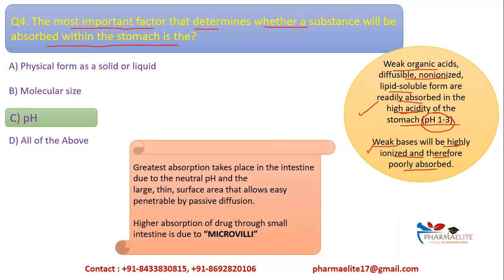Greatest absorption takes place in small intestine. Remember this because of the neutral pH and the thin, large surface area which allows passive diffusion to take place easily. Also, absorption of drugs is high in the small intestine. Why? Because of a special structure called microvilli. This microvilli will increase the surface area available for absorption. Therefore, the absorption increases.